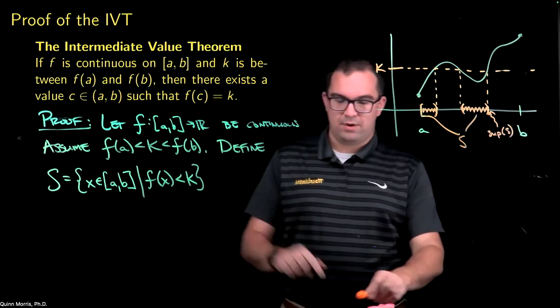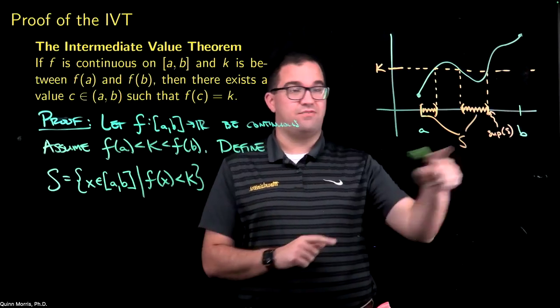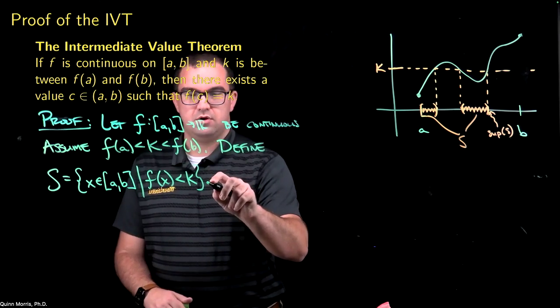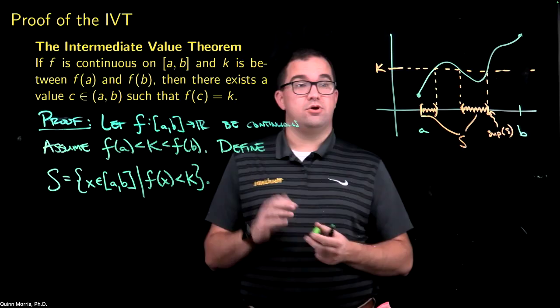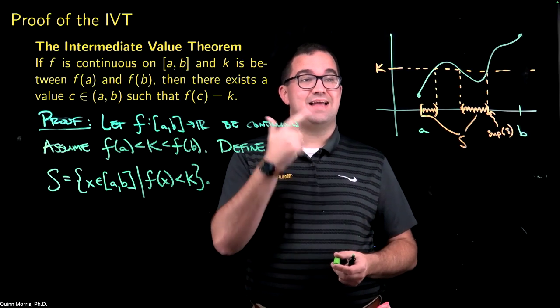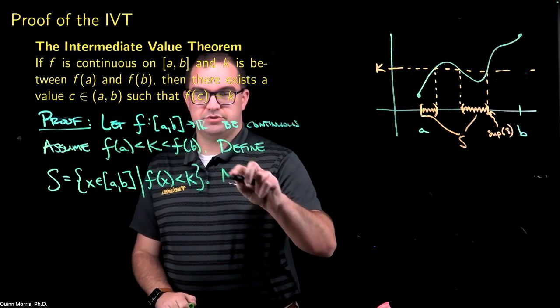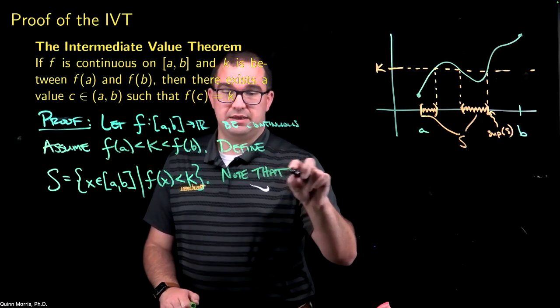Okay, so working my way back to my proof, before I can even write that down, I need to justify that the supremum of this set exists. What do I need in order to know that I have a supremum? I need to know that my set is not empty, and I need to know that my set is bounded above. Okay, let's see, why is that true? So note first that the set is not empty.